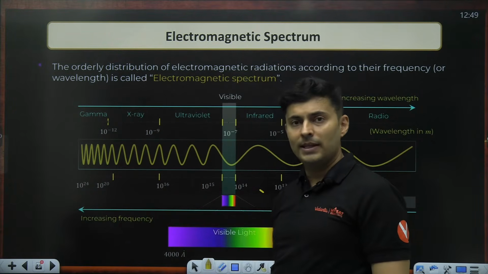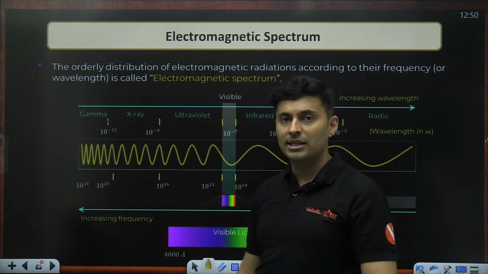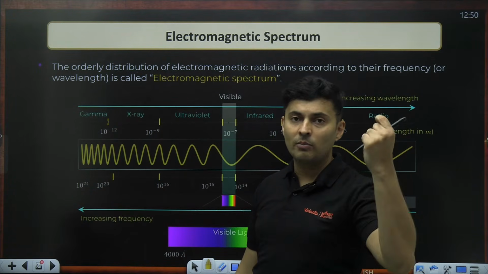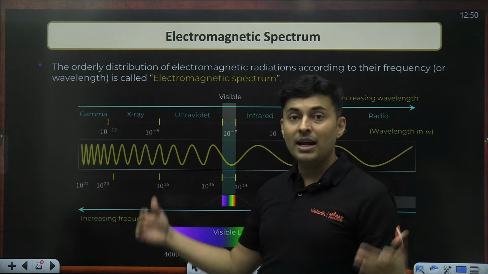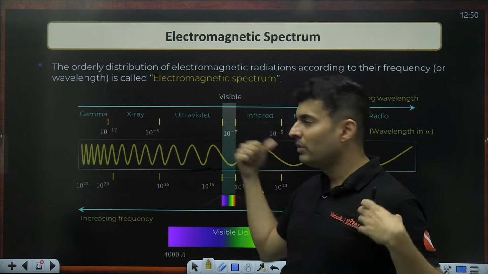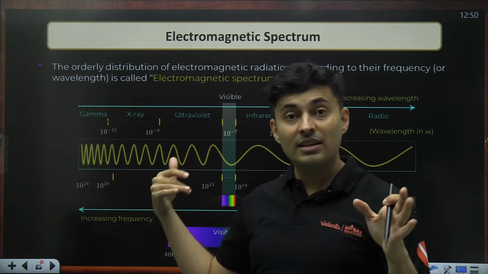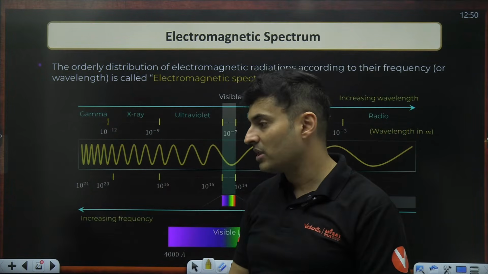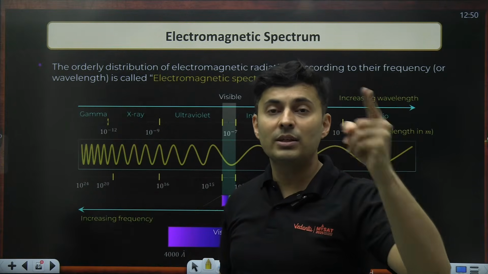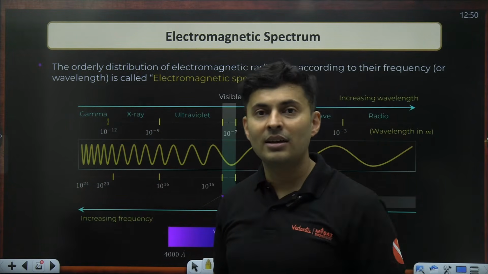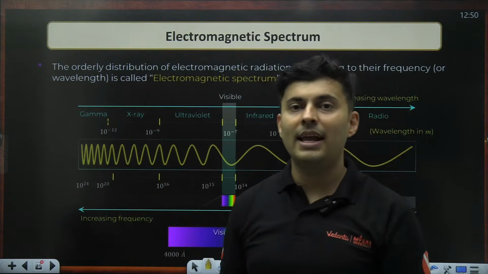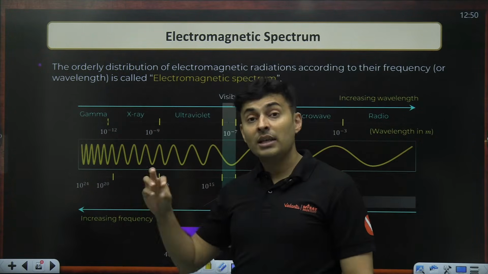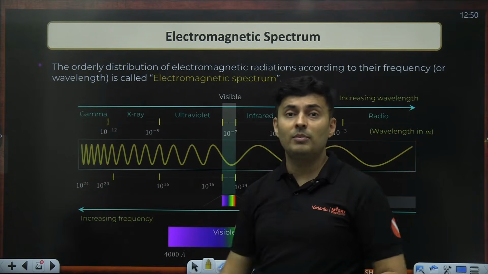X-rays are even shorter wavelength, very high frequency, very energetic, typically in a couple of Angstroms, 0.1 Angstrom, 0.01 Angstrom, that is X-ray, and they can even pass through your flesh. UV rays will not pass through your flesh, but X-rays can, but X-rays get blocked by our bones, the calcium which is there. So that is how we use it to see if there is a fracture in our skull or our bone or in our leg, wherever. So it is used to detect fractures. Very energetic. They can even ionize the gas through which they will pass.